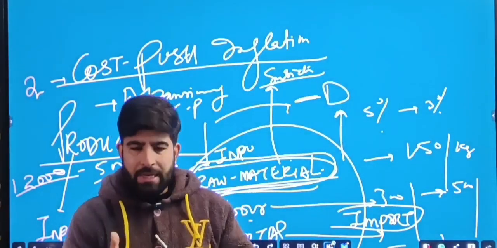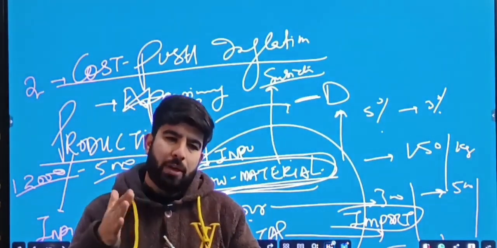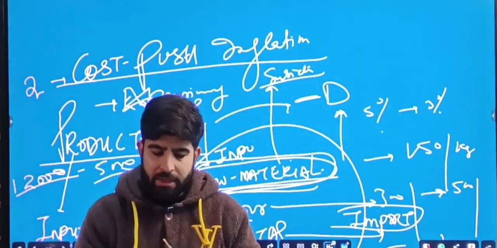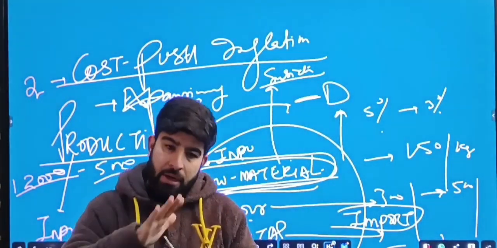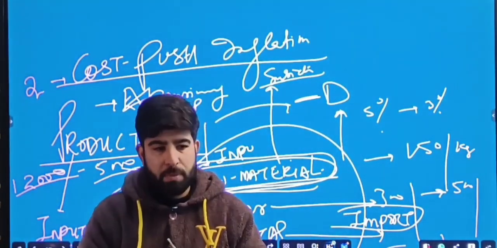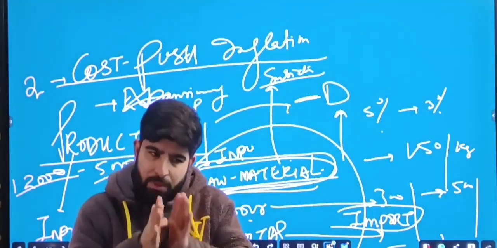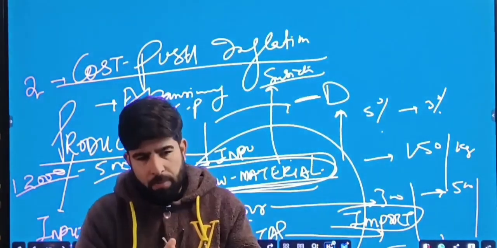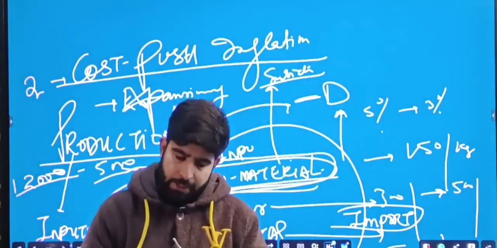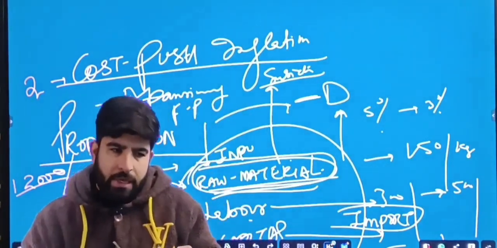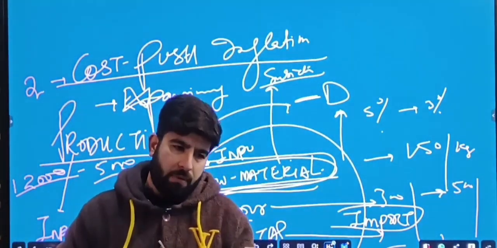How can you measure it? There is a rate which is known as the inflation rate, where you measure the price in the current period minus the price in the previous period, divided by the price in the previous period, into 100. You get the exact percentage increase of a particular good or service with respect to the particular period.